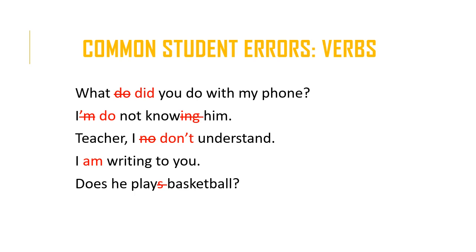And the last sentence originally read, does he plays basketball? Now, the source of this confusion is that in normal sentences or in declarative sentences, when it's not negative and it's not a question, we would say he plays basketball. We would add the S to play because the subject is third person and singular, and the verb is present simple. However, when this sentence becomes a question, and when we have to use the helping verb do, the S is added to the helping verb, and the main verb becomes the base form.